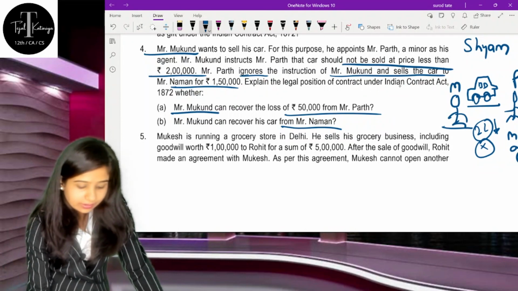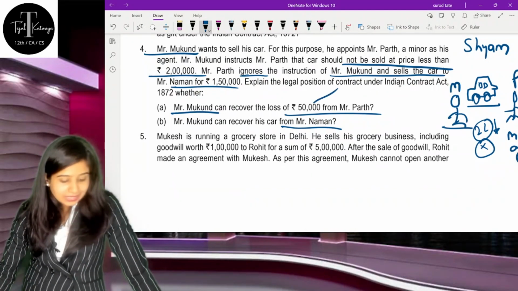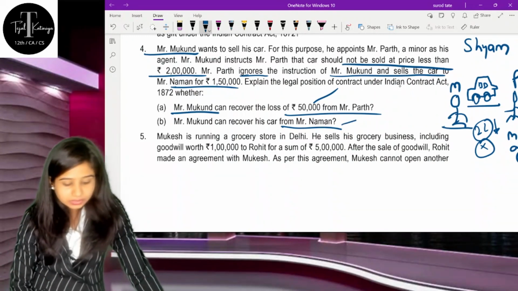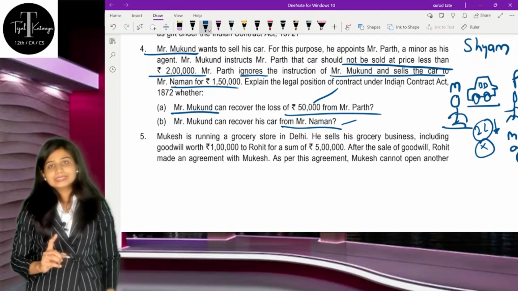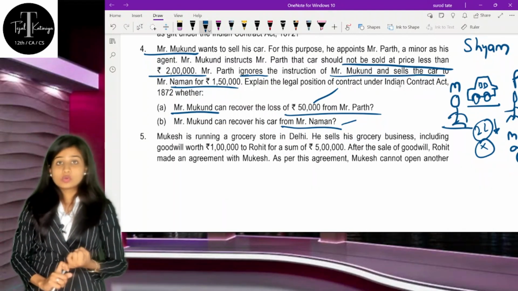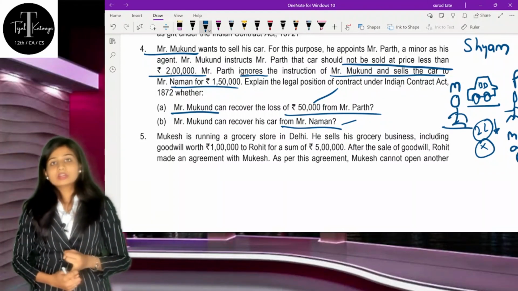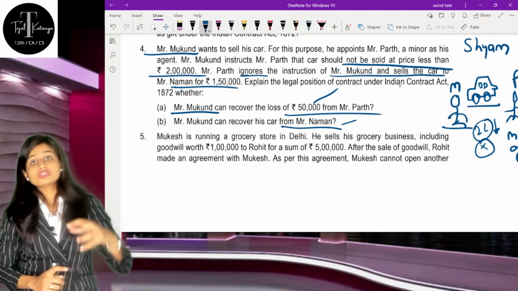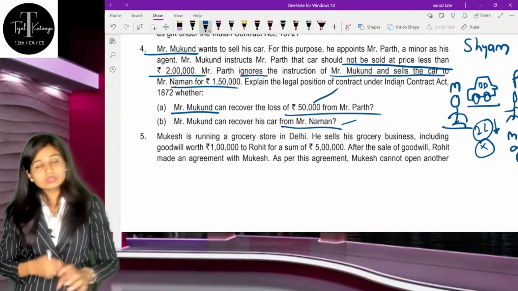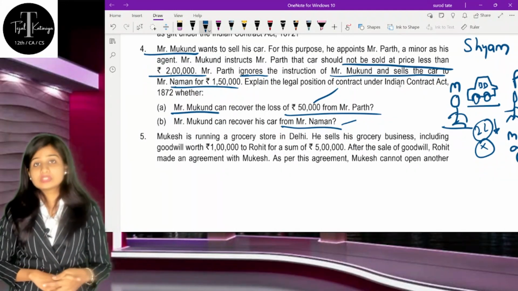He cannot recover loss worth rupees 50,000 from Mr. Parth. The second is, can Mr. Mukund recover his car from Mr. Naman? Obviously not, because understand, don't write directly. Mr. Naman has bought the car in good faith, and he got the car from a third party, based on the provisions of Sale of Goods Act. The question was all about the Indian Contract Act, so you should specify all the provisions of Indian Contract Act and not of the Sale of Goods Act.